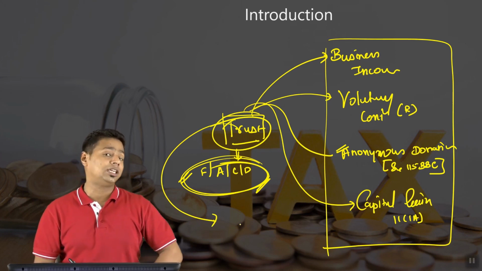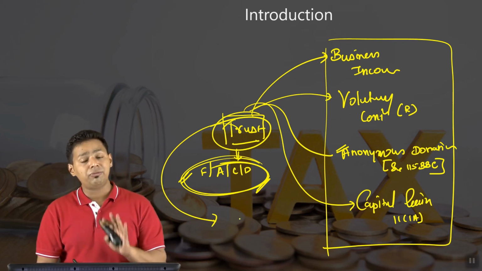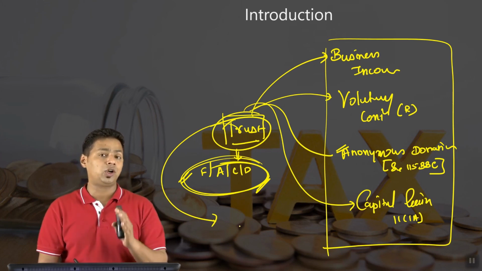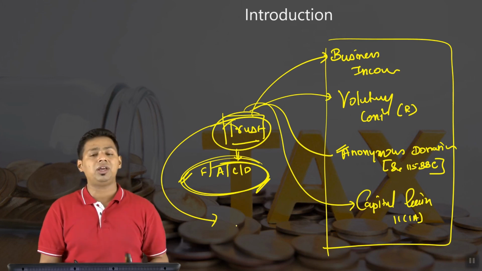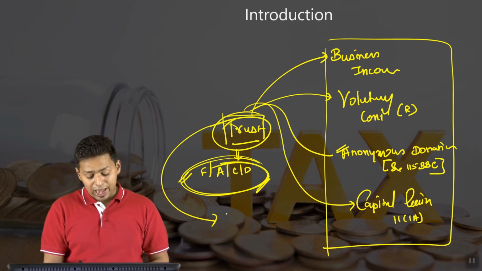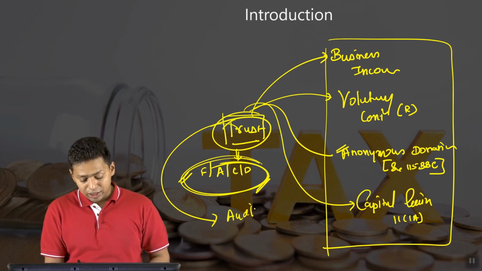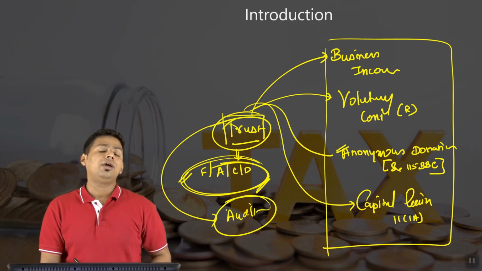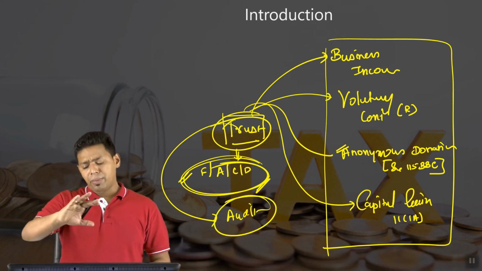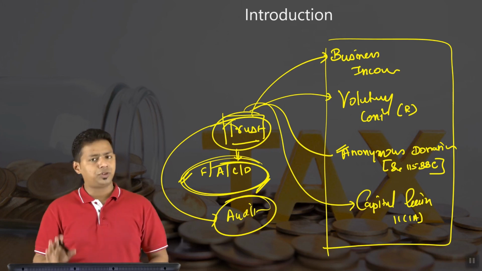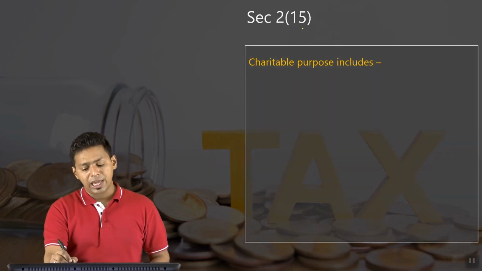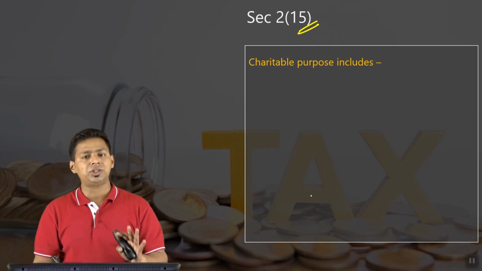if their income exceeds the basic exemption limit without giving effect of sections 11, 12 and 13. And whenever income exceeds the basic exemption limit without giving effect of sections 11 and 12, they have to get it audited. That means audit is mandatory for the charitable trust. Keeping all these points in mind, let us start with the definition of charitable purpose, because the game starts with the charitable purpose definition itself.